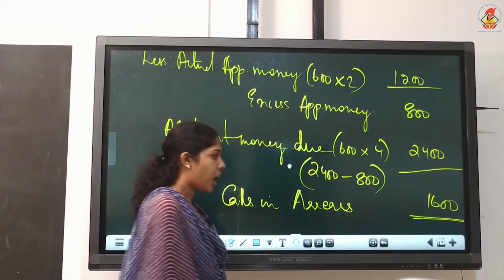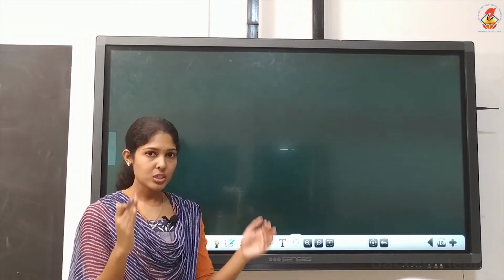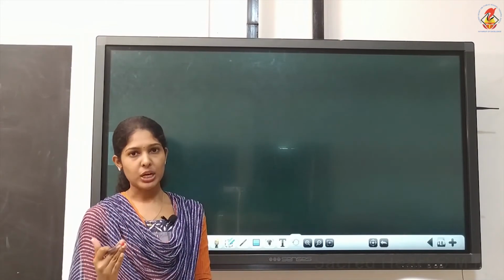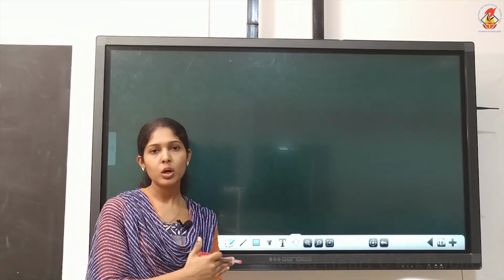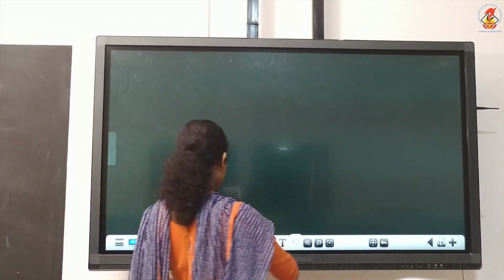Now we can start the journal entry. Your working note is over. Now you can easily write journal entries. You just have to see the working note, copy the amounts into the journal. So we'll draw the format of journal and start.